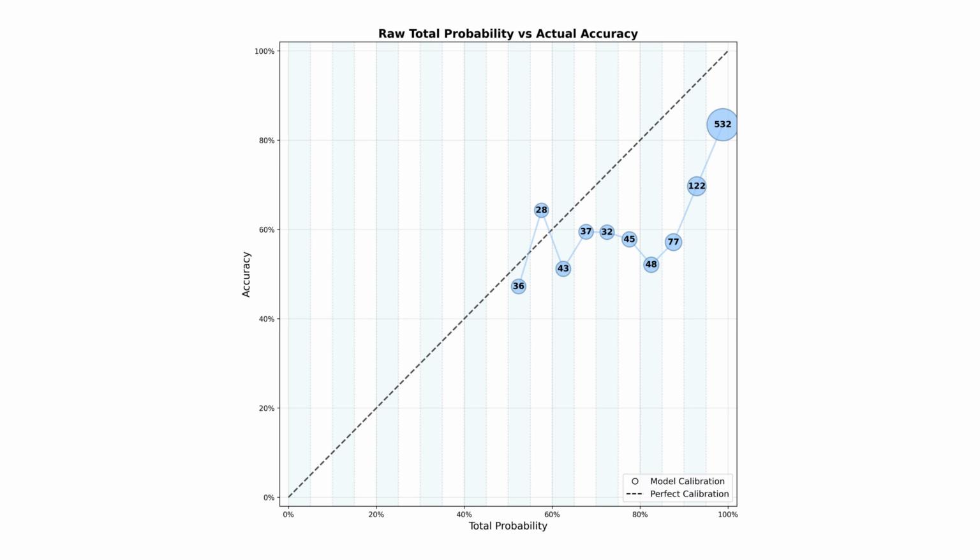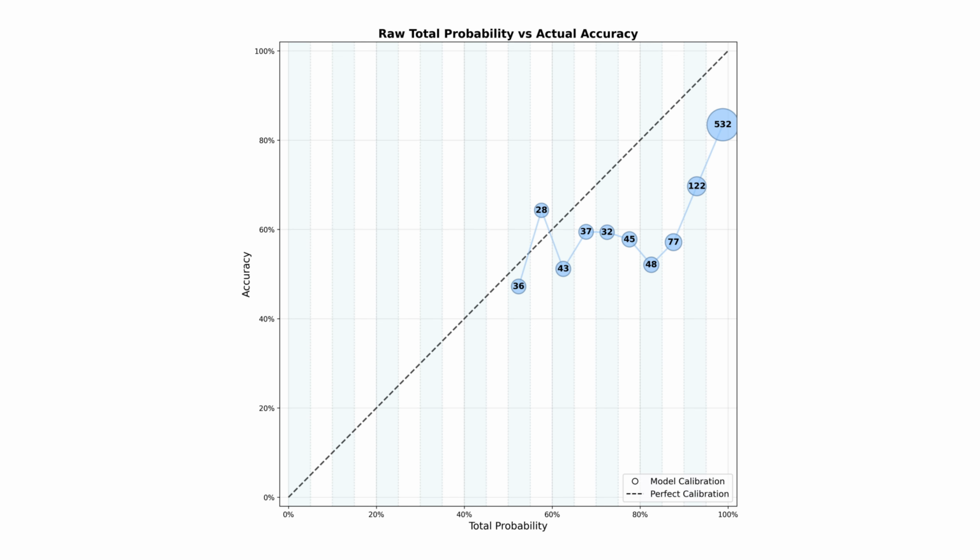For each prediction, we record two things: the total probability score our algorithm calculated, and whether the prediction was correct according to the human label. Now comes the key insight.